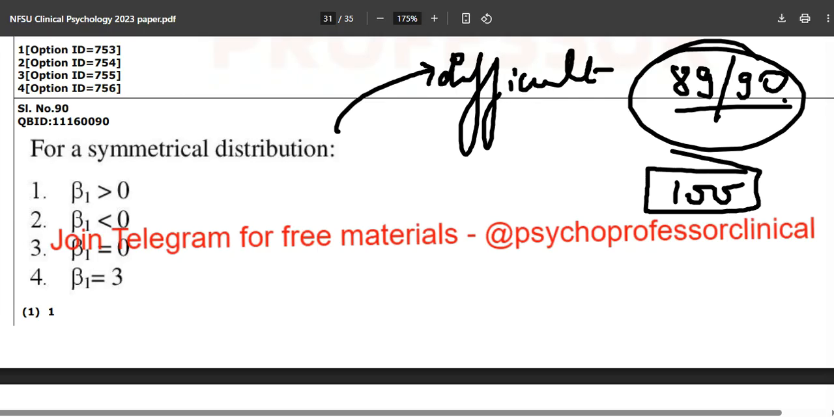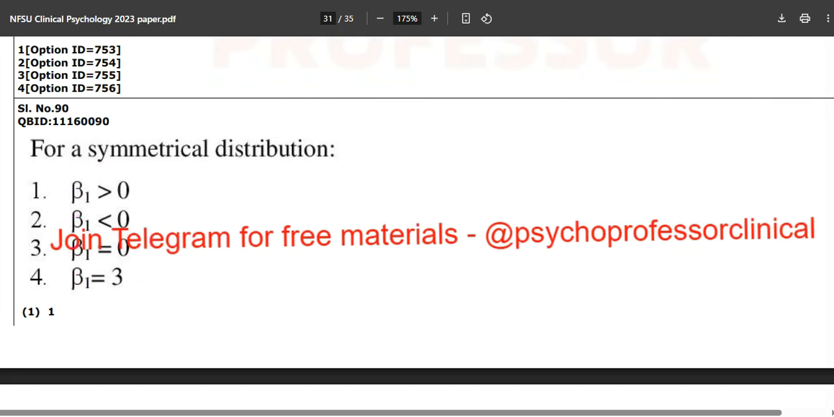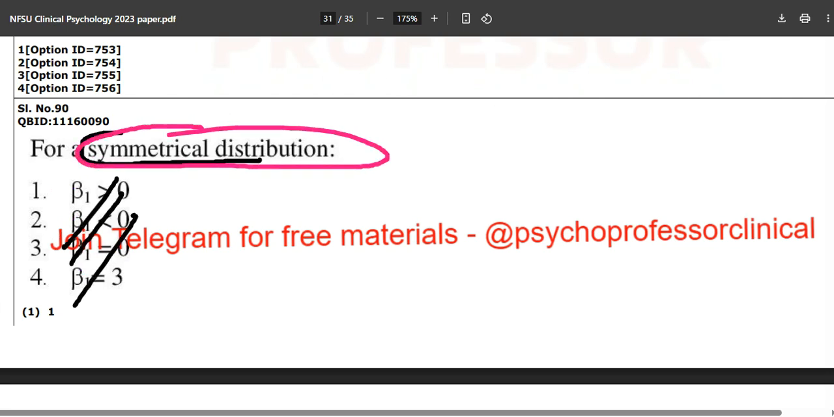But if you know, it is like, okay, this was that. For a symmetrical distribution, beta 1... you have no idea from where this beta has arrived. Now, for a symmetrical distribution, first of all, before going to this, do you know what a symmetrical distribution is?